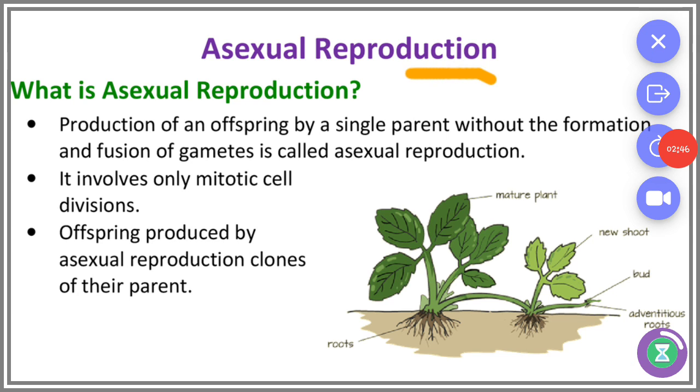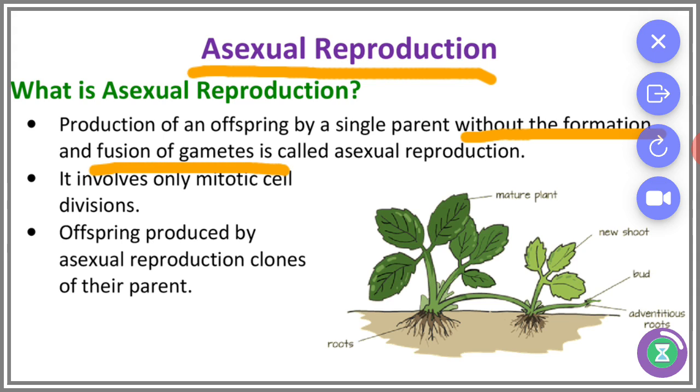And next, asexual reproduction. So, what is asexual reproduction? The reproduction of an offspring by a single parent without formation and fusion of gametes.